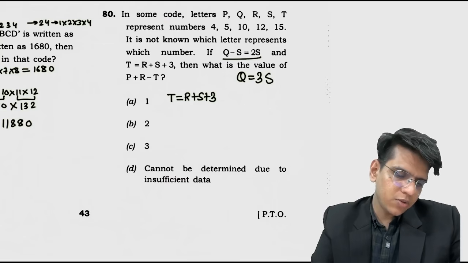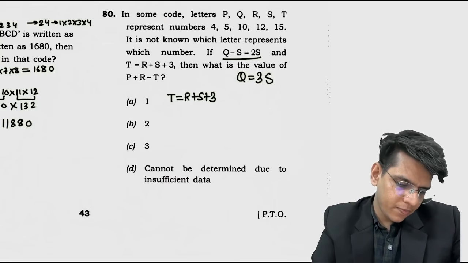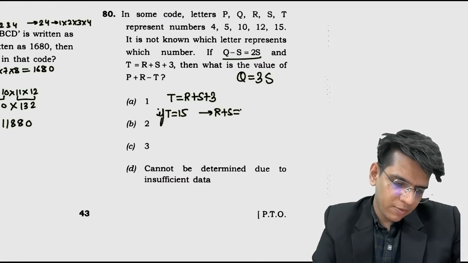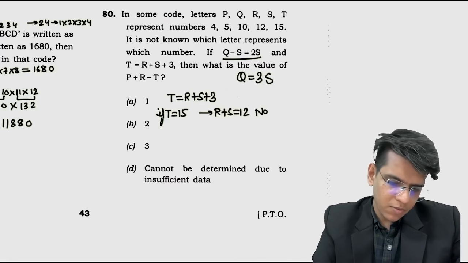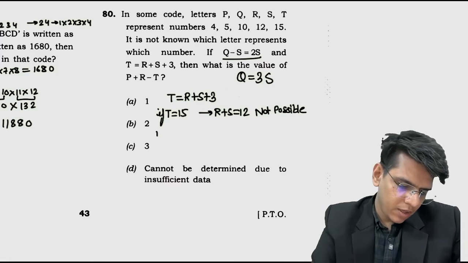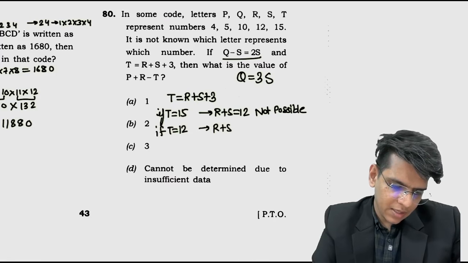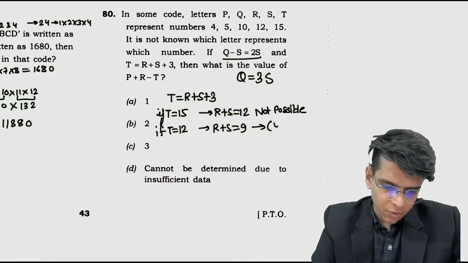There are, suppose 15, अगर if T equals to 15, R plus S equals to 12, not possible. If T equals to 12, R plus S equals to 9, 4 and 5.